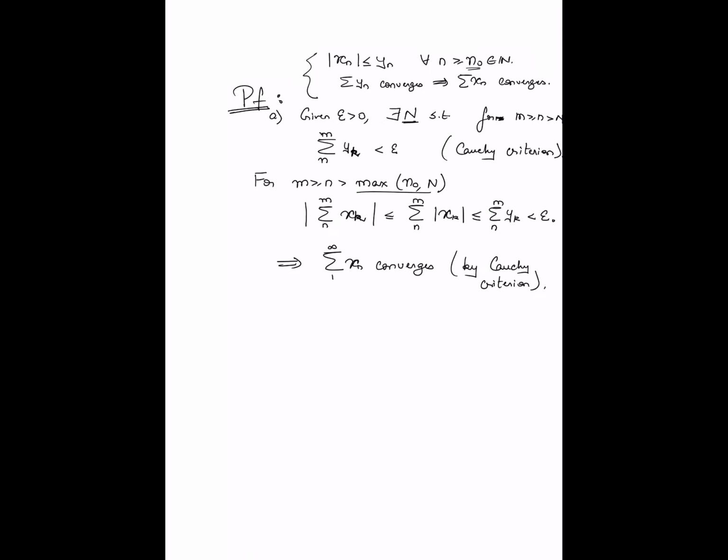So one of the ways in which you can show that a series converges is if you can, in absolute value, upper bound the summands by something whose summation converges, right? In this case, that upper bound sequence is yn. If you can show summation yn converges, that implies that summation xn converges, right? This was the first part of the result. The second part of the result was where xn is non-negative and you bounded it below by something whose summation diverges. In this case, summation xn also diverges.